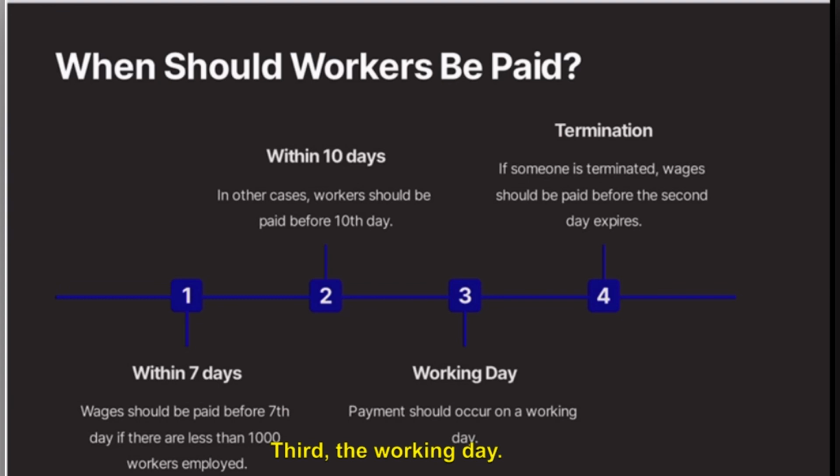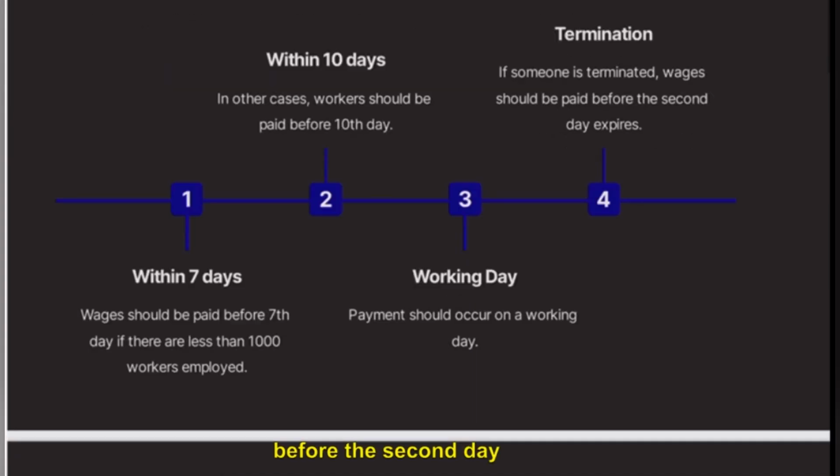Third, the working day. Payment should occur on a working day. For example, you might have seen that salaries are deposited in your account only on a working day, usually the first working day of a new month. Then termination. If someone is terminated, wages should be paid before the second day expires, because termination is immediate.